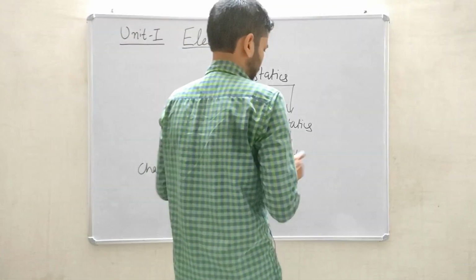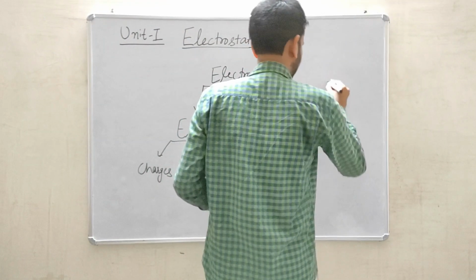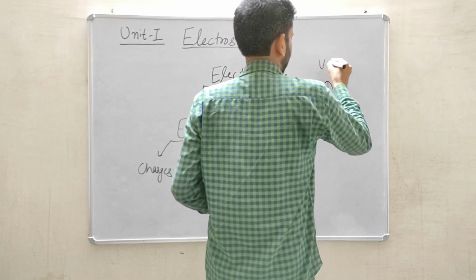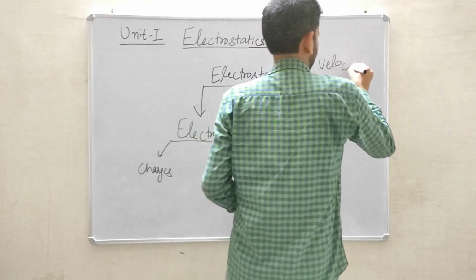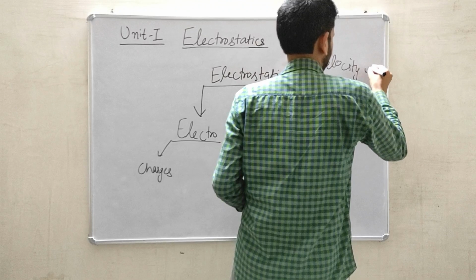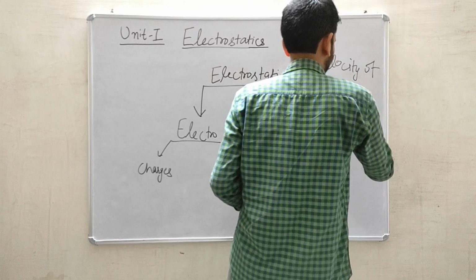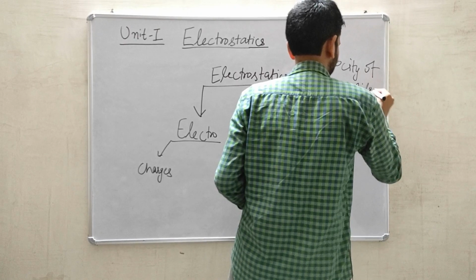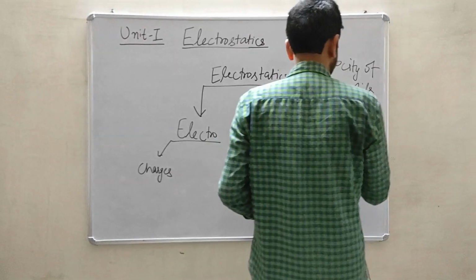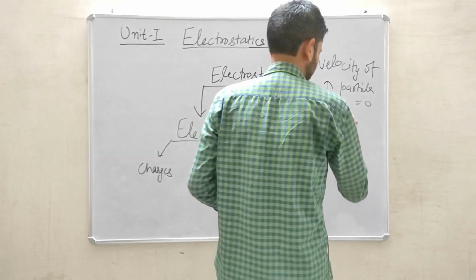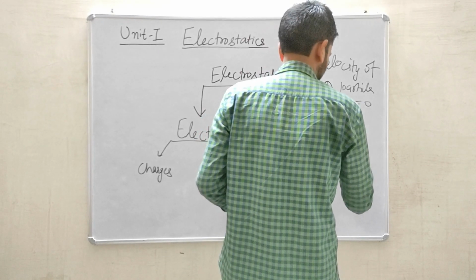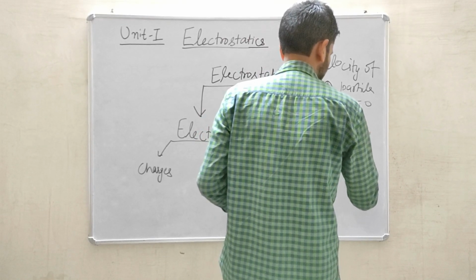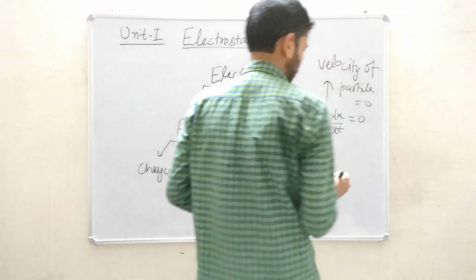So static means rest, means the velocity of that particle or a body will be zero. So what will happen if the velocity will be zero? So in that case, dx by dt represents the velocity at an instantaneous point.